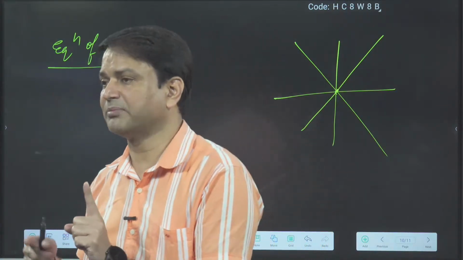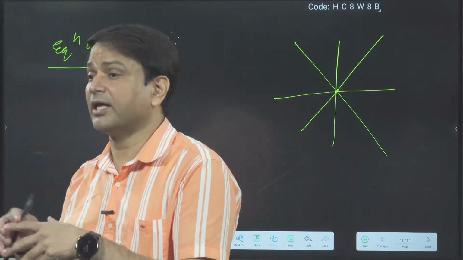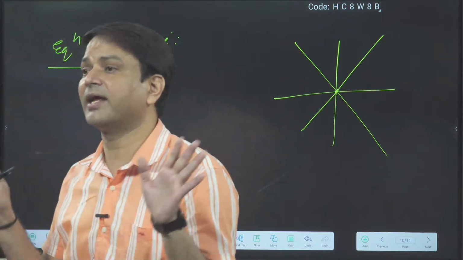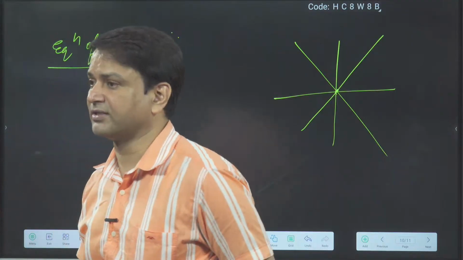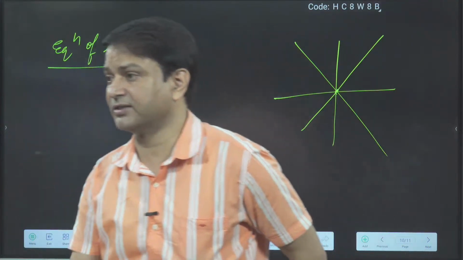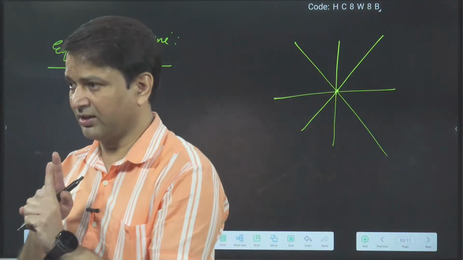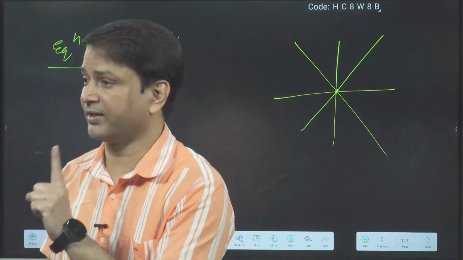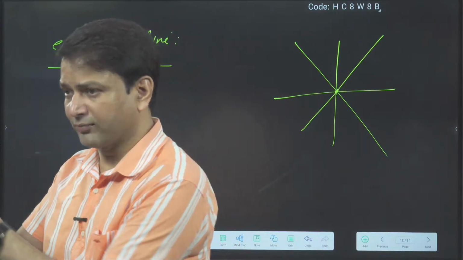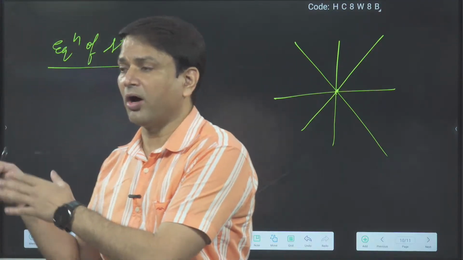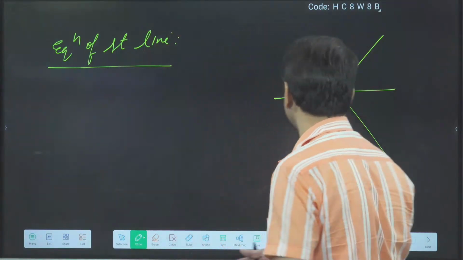Again I am repeating. Suppose a line is passing through origin. Then how many lines can pass from the origin? Infinite lines can pass. But one more thing I gave: the line is making a 45-degree angle with the x-axis. Then how many lines can you draw? Only one line. So if I give the point and slope, then I can get one line. So to write the equation of a straight line, either we should have 2 points, or 1 point and slope. Then we can write the equation of a straight line.